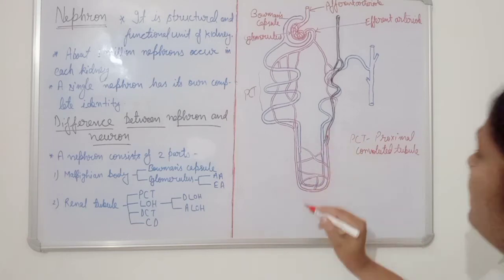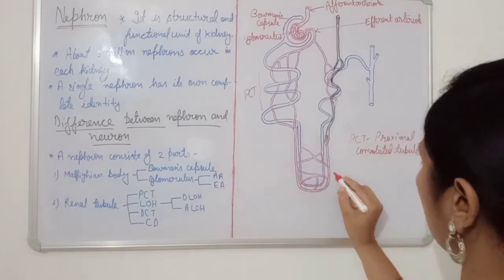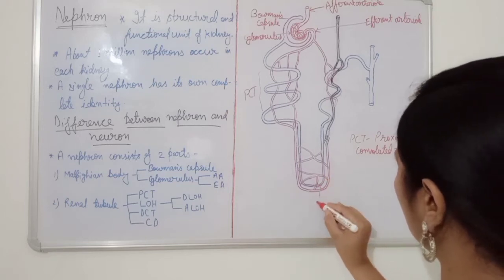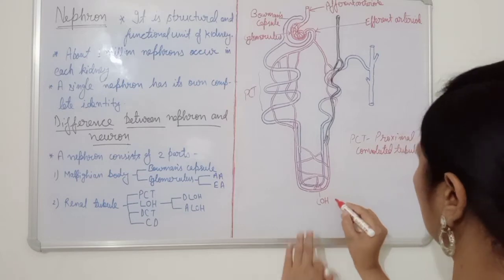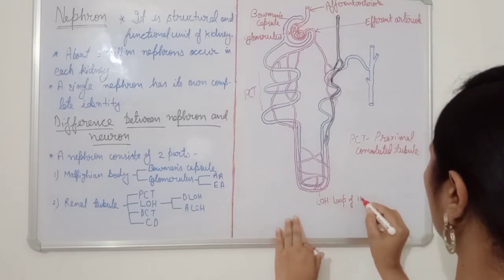Clear? And this one, LOH, this region particularly known as LOH. Okay, this one, LOH, loop of Henle.